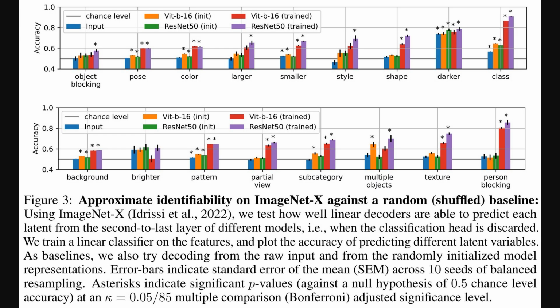Okay, so after those simulations, Figure 3 takes us to real-world data, specifically ImageNetX. It shows how well simple linear classifiers can predict various underlying image factors, things like pose or color, just by looking at the features learned by standard trained models like ResNet-50 and ViT. The trained models consistently perform significantly better than chance or untrained versions, suggesting these learned features are indeed linearly decodable in practice, even on complex datasets.